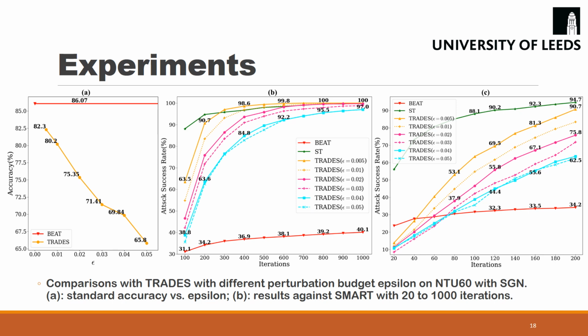As the defense strength becomes higher, the attack success rate indeed becomes lower for TRADES, but still far from BEAT. In the right, we show a zoomed-in plot for the first 200 iterations of attack. After 80 iterations, TRADES becomes systematically worse in all defense strengths.